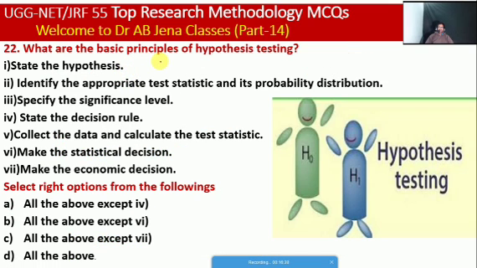So next one, we will see what are the basic principles of hypothesis testing. First, state the hypothesis. Second, identify the appropriate test statistics and its probability distribution. Third, specify the significance level. Fourth, state the decision rule. Fifth, collect the data and calculate the test statistics. Sixth, make the statistical decision. Seventh, make the economic decision. So friends, select the right option from the following: A, all the above except 4. B, all the above except 6. C, all the above except 7. D, all the above. So friends, D is the right option. These are the basic principles of hypothesis testing.